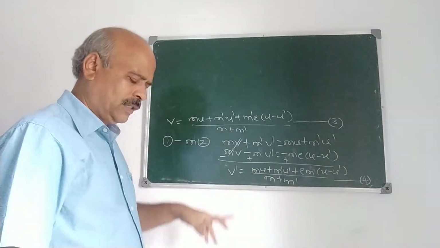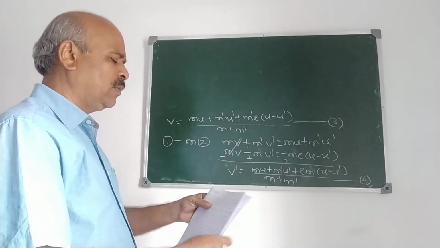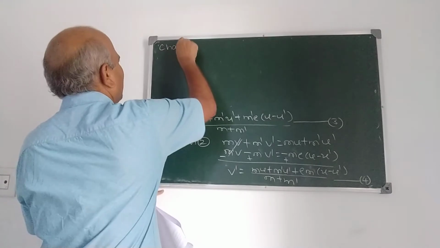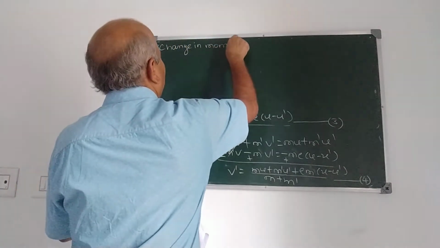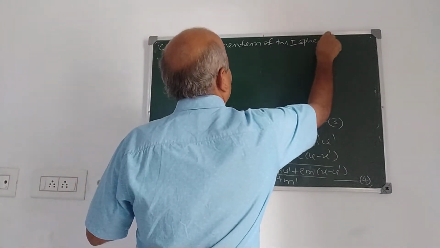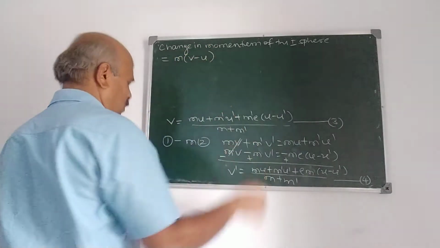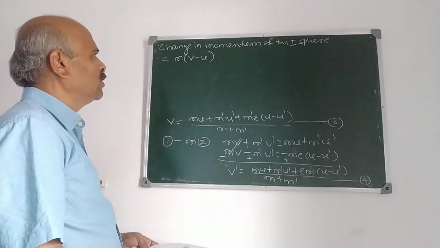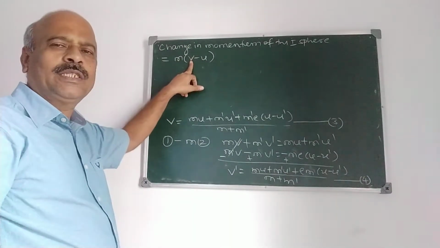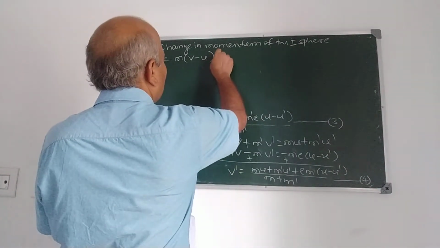V and V dash are this. Further, change in momentum you have to find out. Change in momentum of the two spheres is given by this. Change in momentum, second part. Change in momentum of the first sphere is m into v minus u. Correct? M into v minus u, because what is the momentum before impact? M into u, mass into velocity. After impact, v, velocity. Therefore m into v minus m into u. This is the change in momentum of the first sphere.